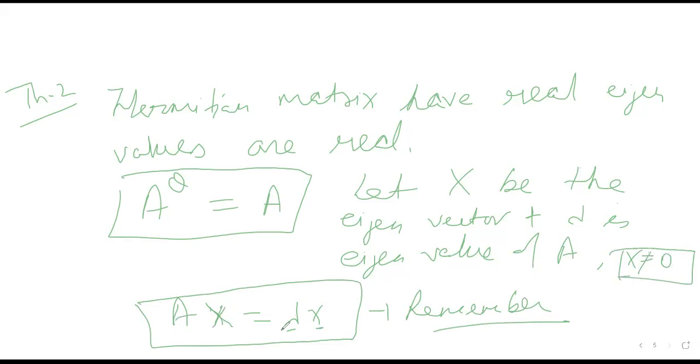Because if X equals 0, you cannot make this relation, since then lambda cannot be determined. So eigenvectors are taken as non-zero. There is one case, if the eigenvalue itself is 0, then it is a totally different case. Then we will venture into the null space, which you will study in vector spaces. So always remember this, because it is the most useful result that will be used in almost all the theorems of eigenvalues: Ax equal to lambda x.